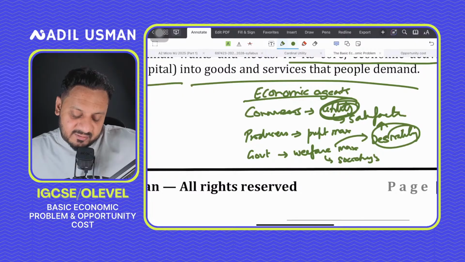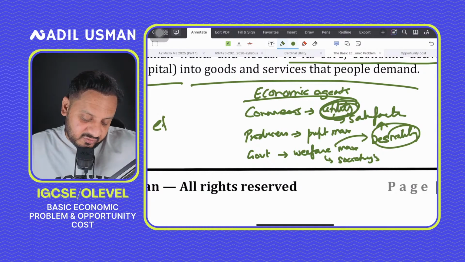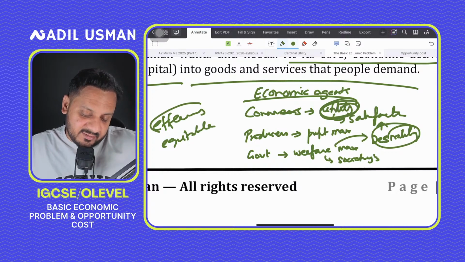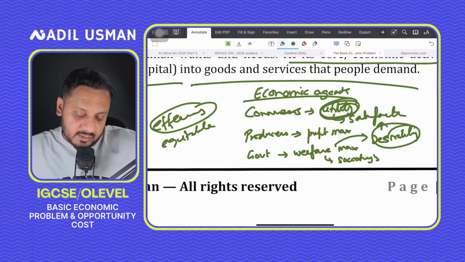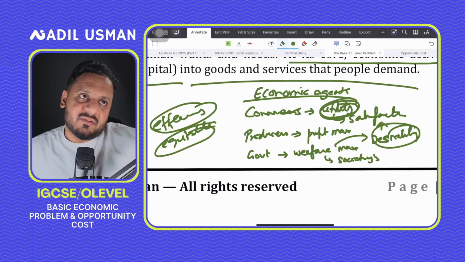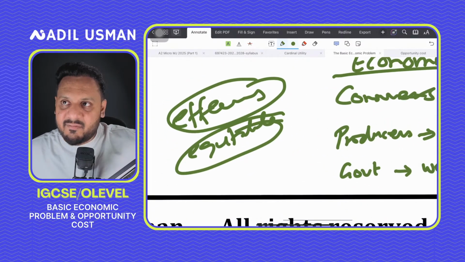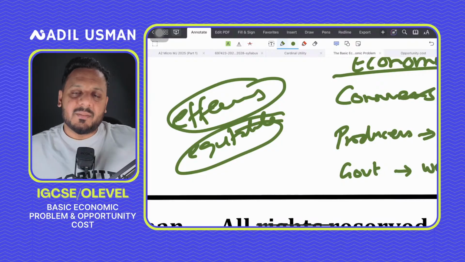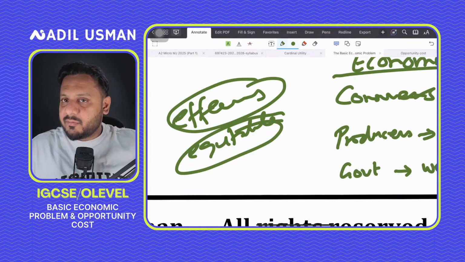Do remember, guys, something could be highly efficient, but not necessarily equitable. So when you're talking about efficiency, you're saying that something is very efficient. But just because it is efficient doesn't mean that it is equitable. It doesn't mean that everyone is going to get the benefit. So maybe the poor people will not get the benefit out of it because they can't afford it.